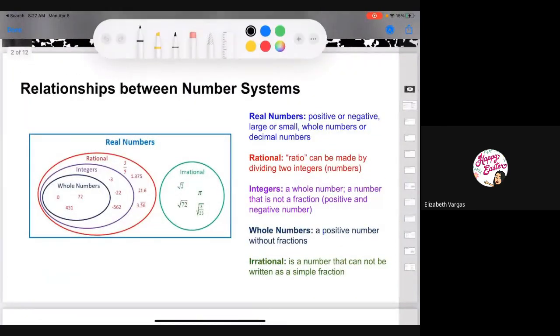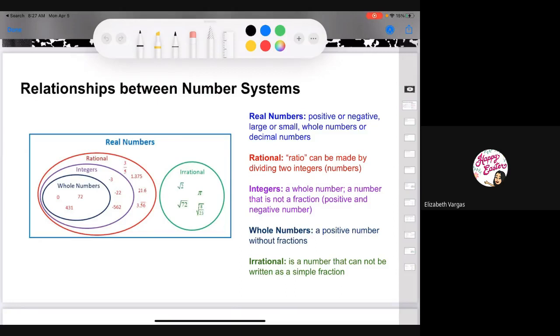Okay, so we have a special relationship that happens between number systems. Basically, we have different types of numbers in mathematics. We have what are known as real numbers, rational numbers, integers, whole numbers, and irrational numbers. And this is just how those things relate to each other.